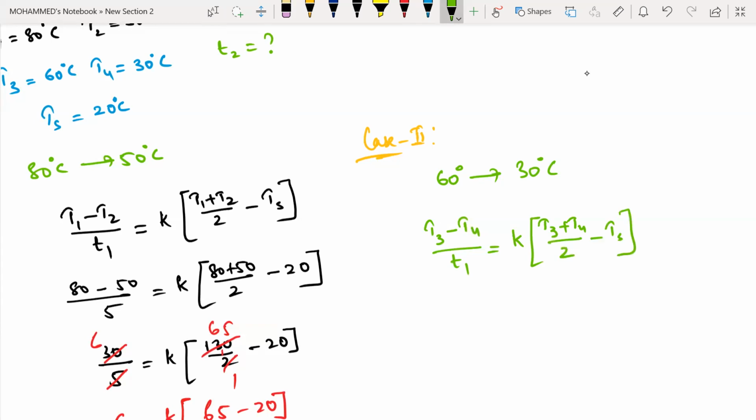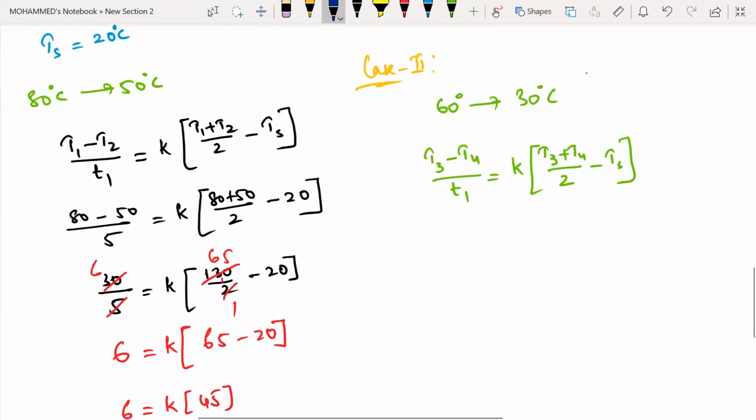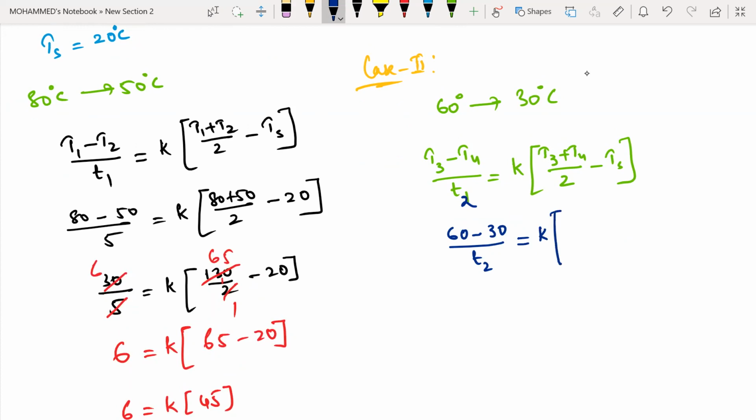So this one is 60 minus 30 divided by T2, equals K into 60 plus 30 divided by 2 minus the temperature of surrounding, which is nothing but 20.